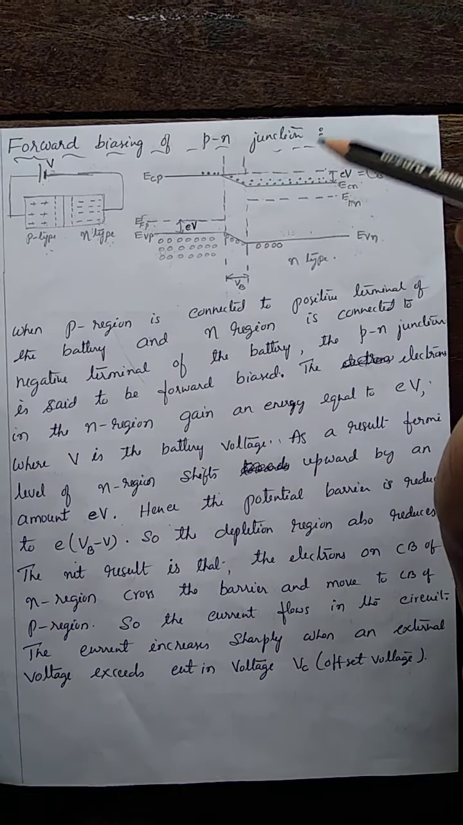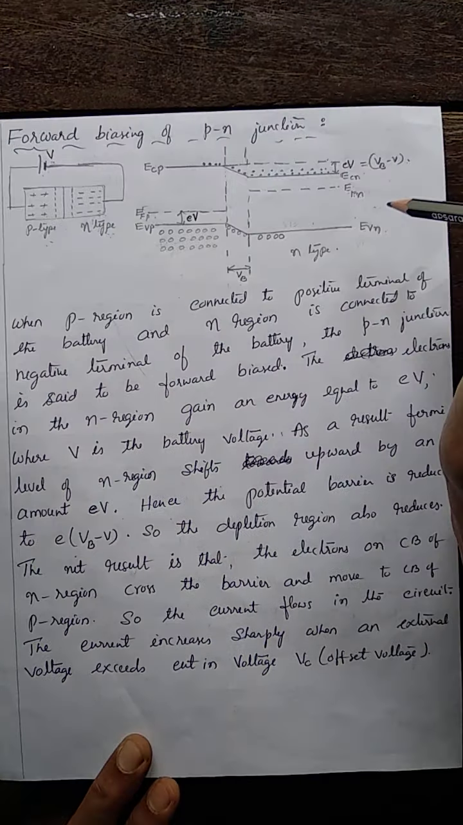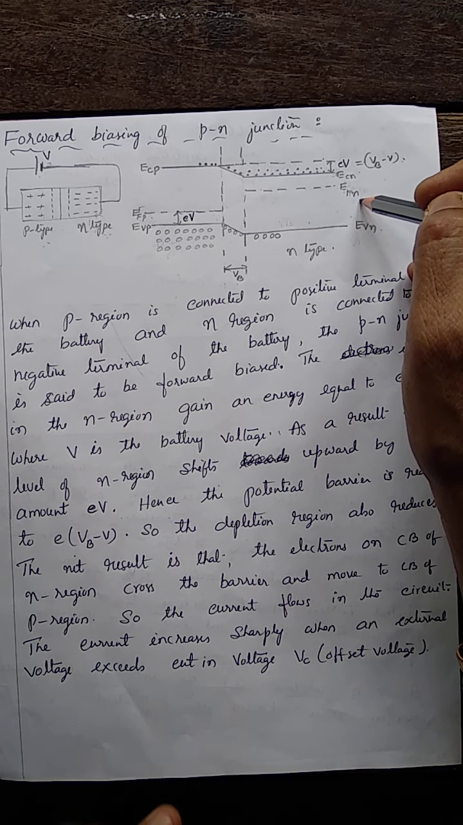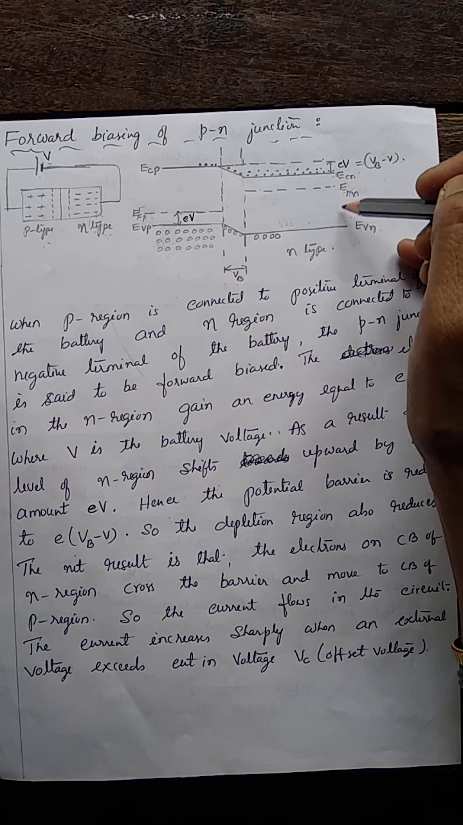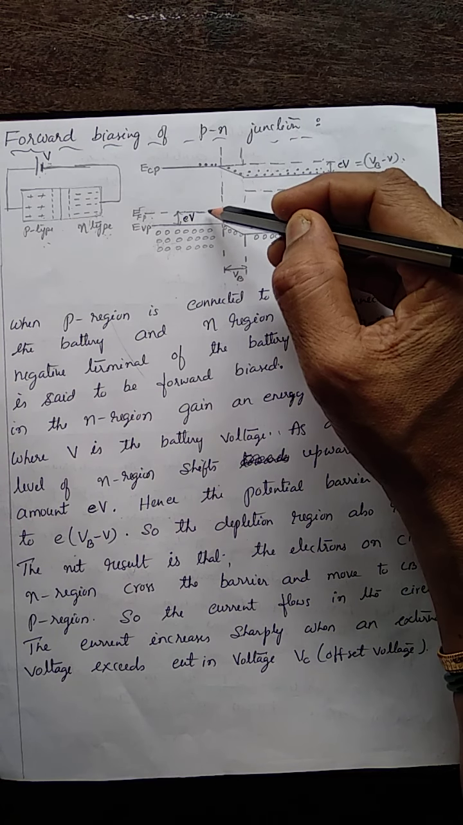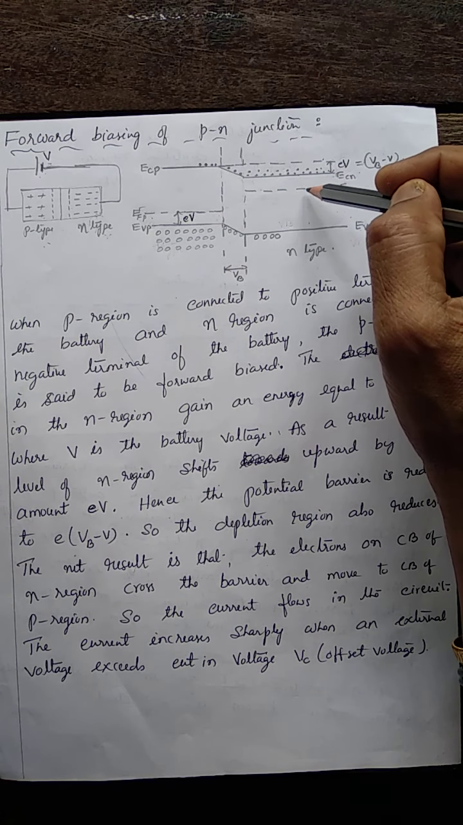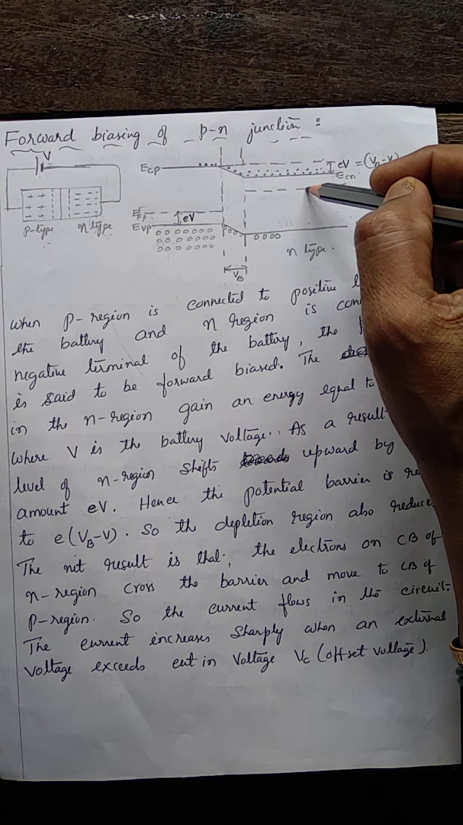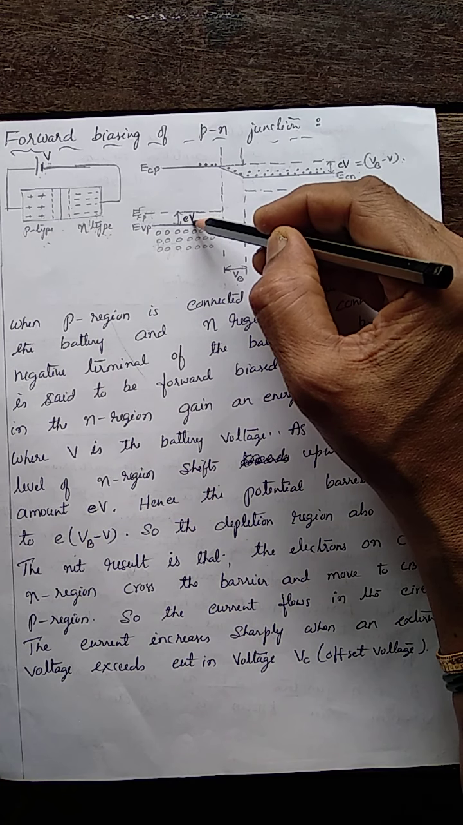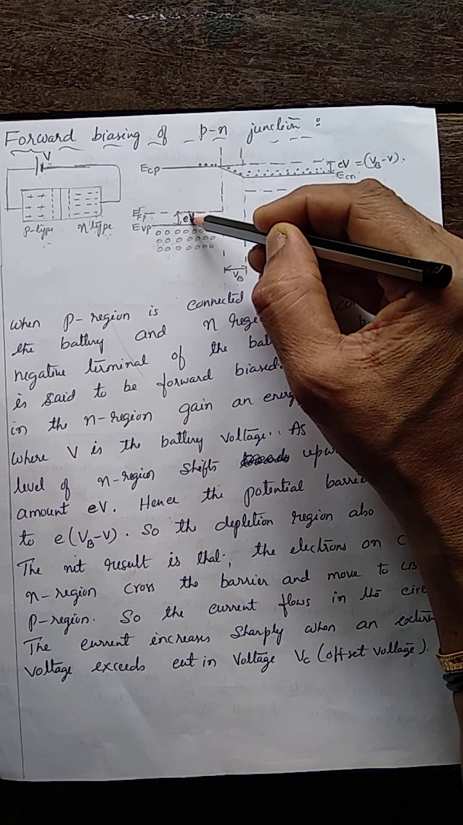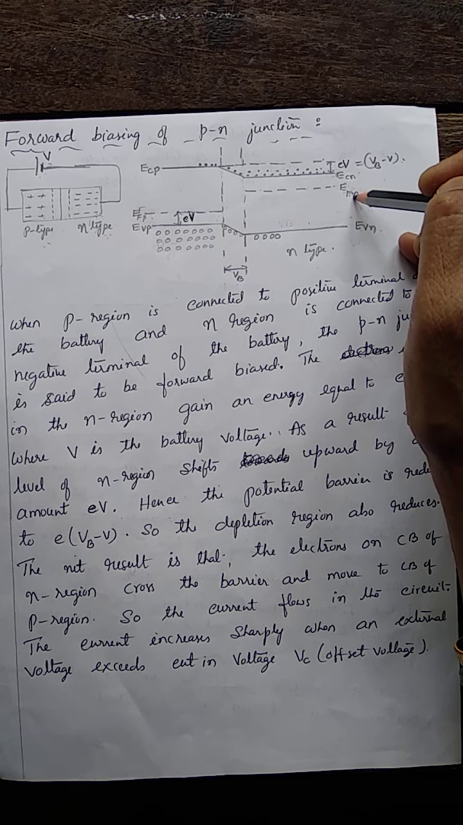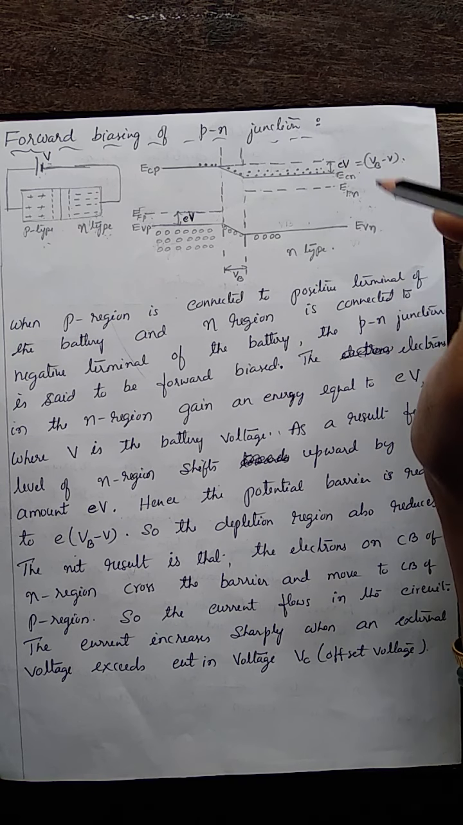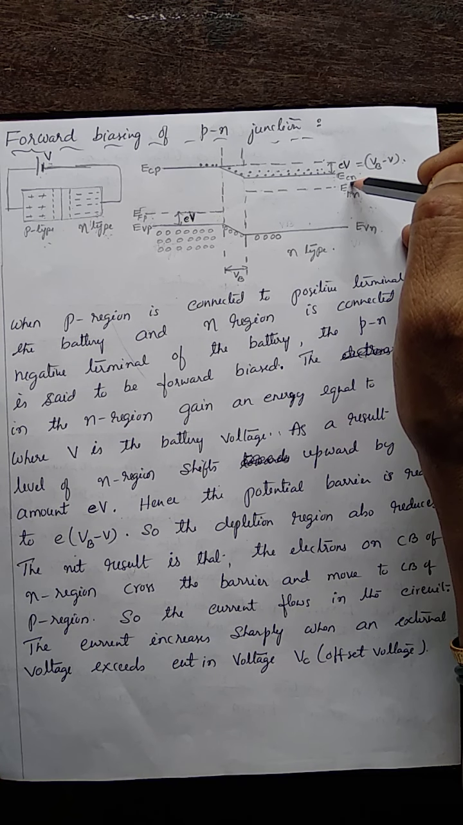So as a result, when they gain energy, the Fermi level of the n-type material shifts from its position in the upward direction. The Fermi level, which was actually here, gets shifted in the upward direction through an amount eV. eV is the voltage applied times e, the charge of the electron. So there will be a shift in the Fermi level. It goes near the conduction level, or conduction energy level.